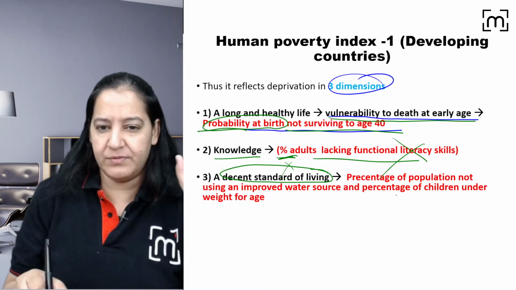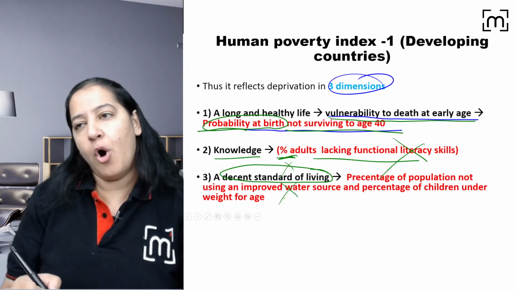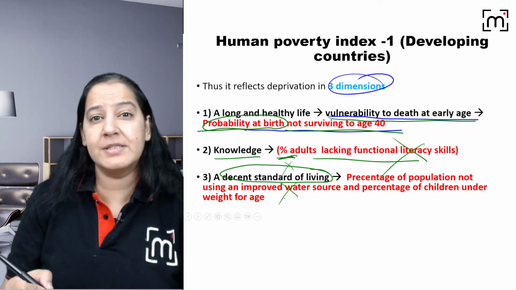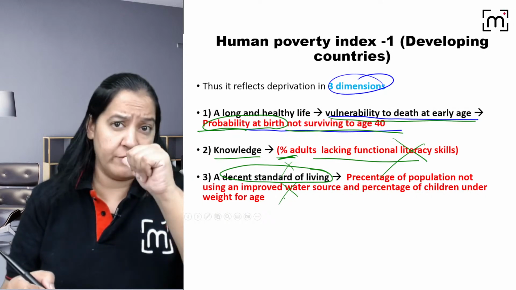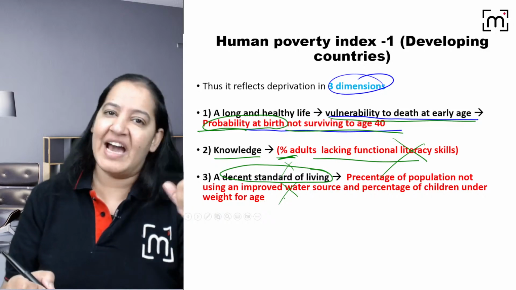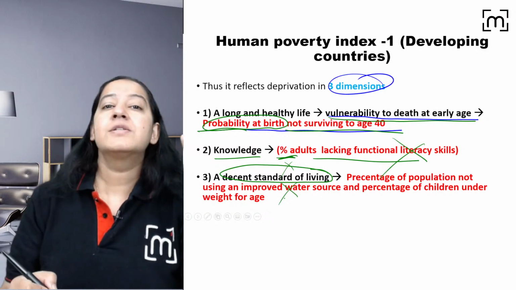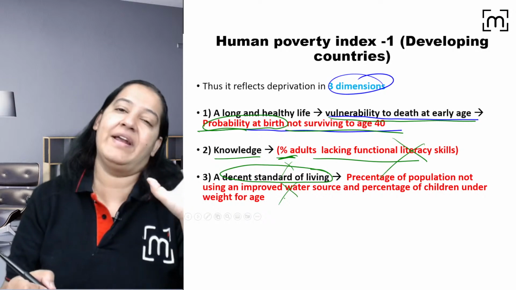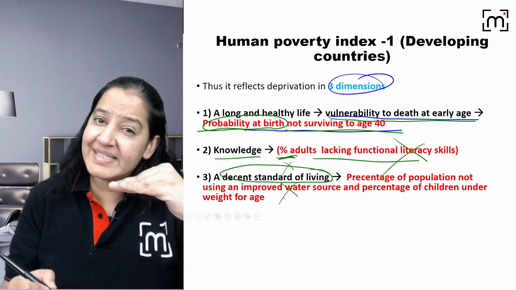So there are a few conditions we have taken. Percentage of population not using an improved water source, right? We all have a water source at our home, but most of the homes nowadays use a water purifier or RO. So we are using pure water for drinking. But there are many houses still in our country who don't purify. They take water directly. Many houses take the water from the well directly and drink it. So at least you should get pure water for drinking. That is the decency criteria, decent standard of living.